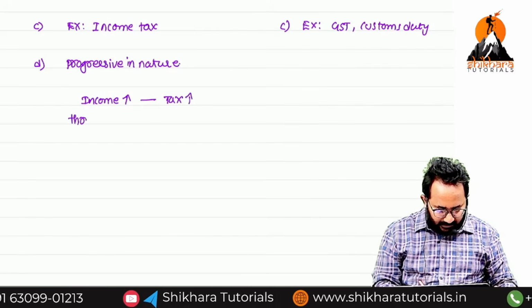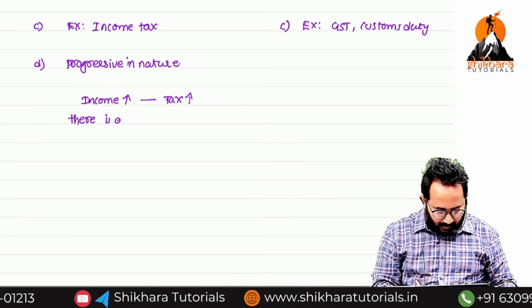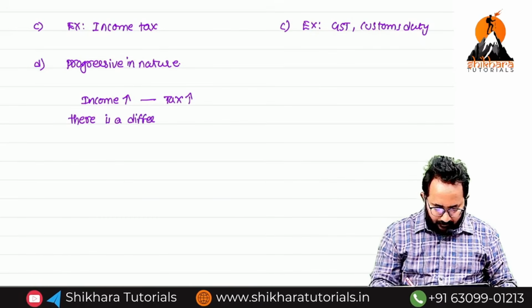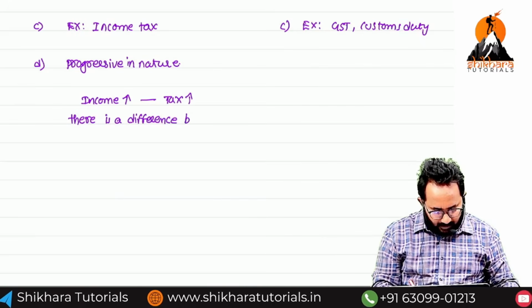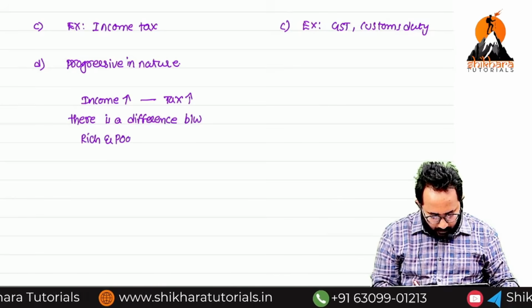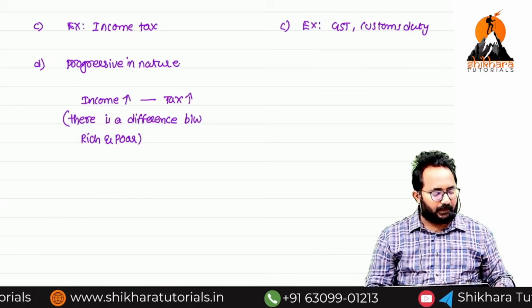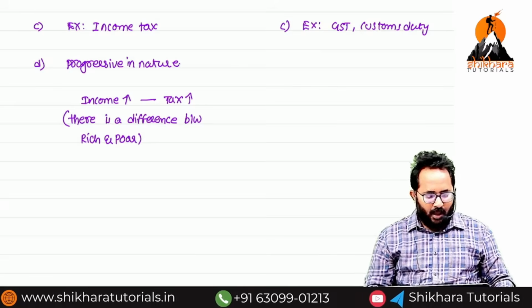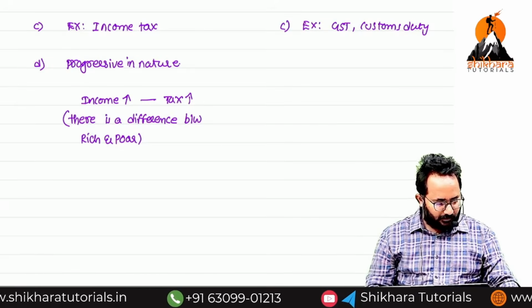Here, there is a clear difference between who and whom? Rich and poor. There is a clear differentiation between the rich and poor. Okay.